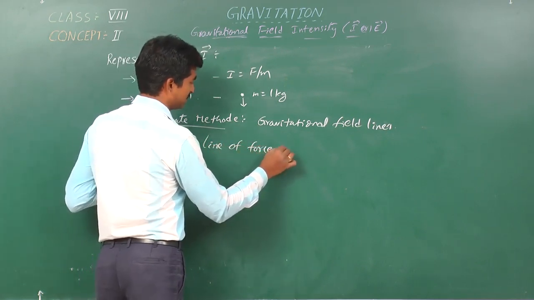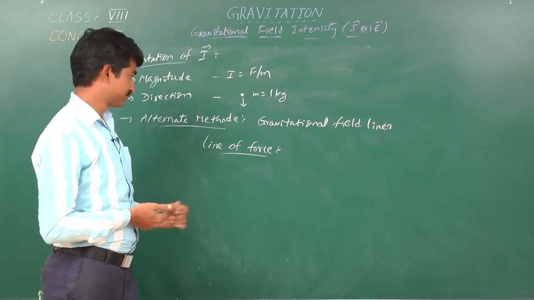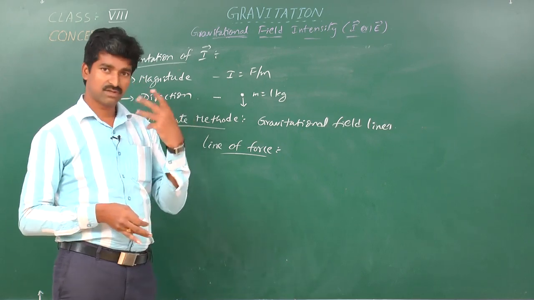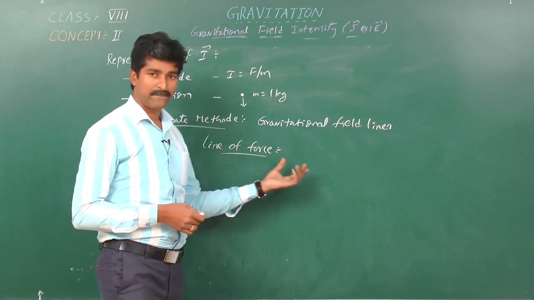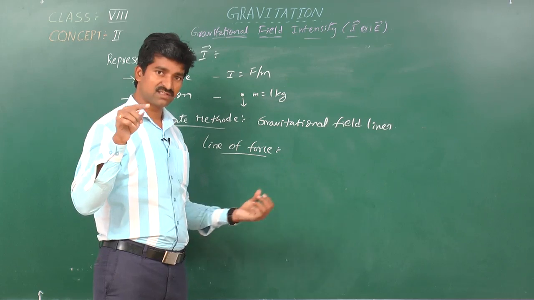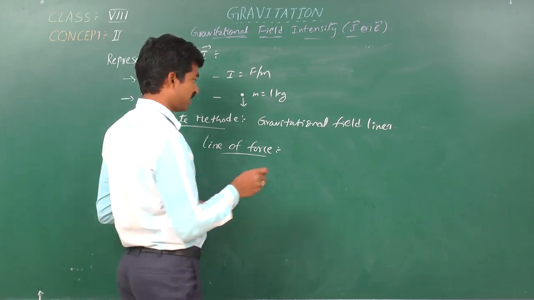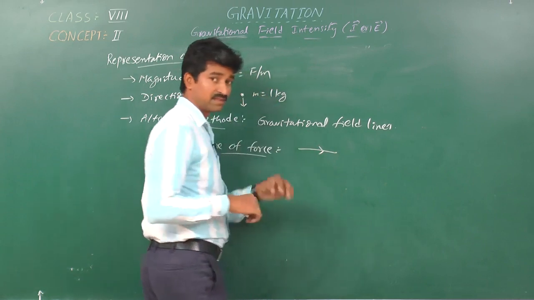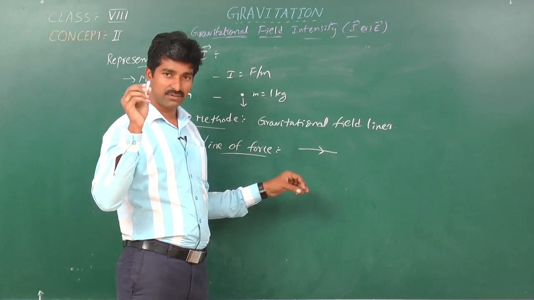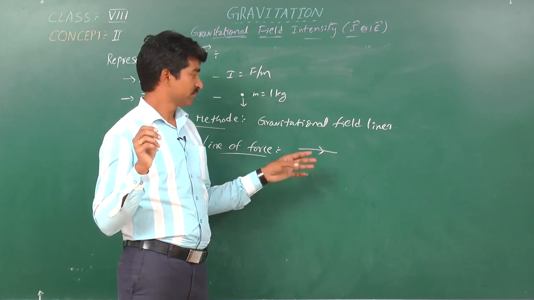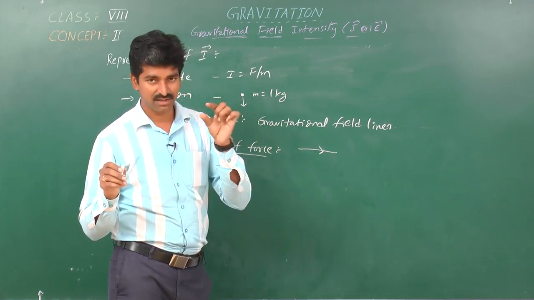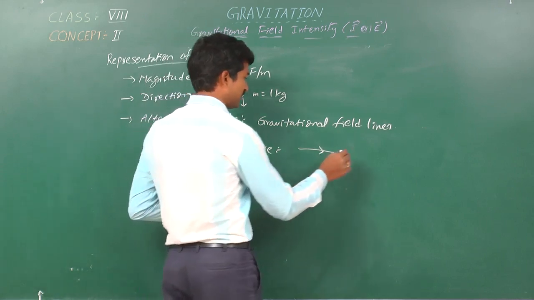Line of force is the track or path traced out due to force experienced by a unit mass. Whenever a unit mass experiences a force when kept in a field, that path is called the line of force.